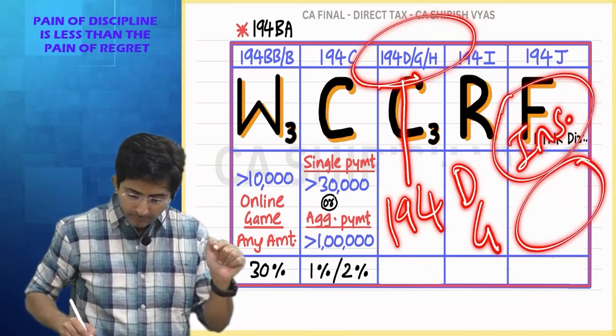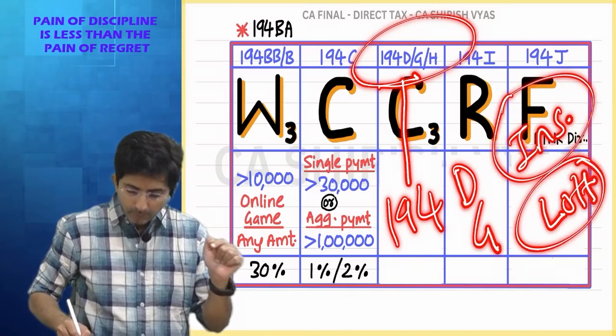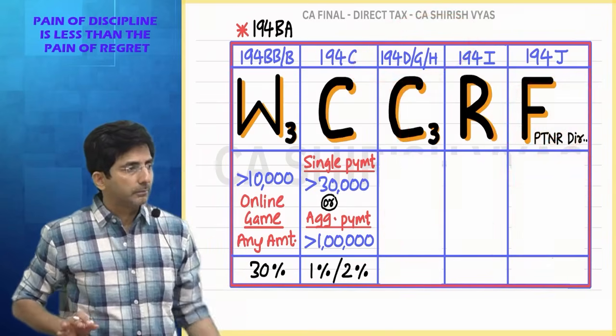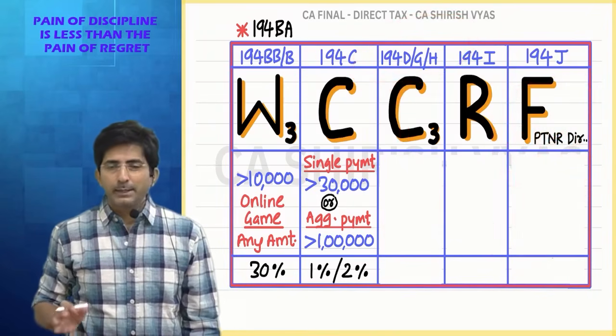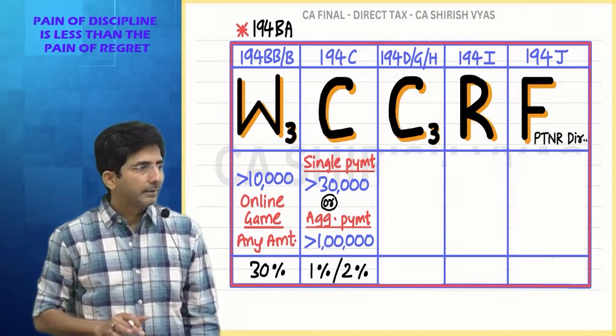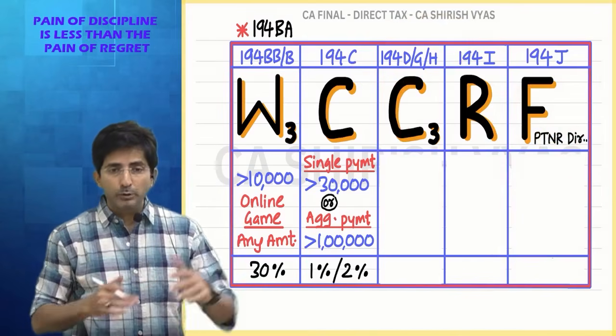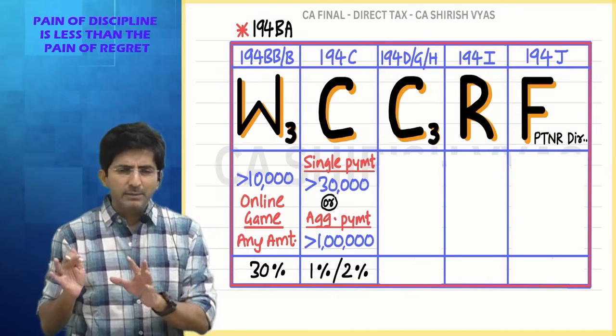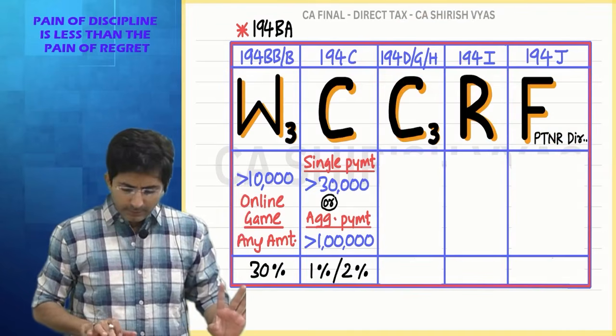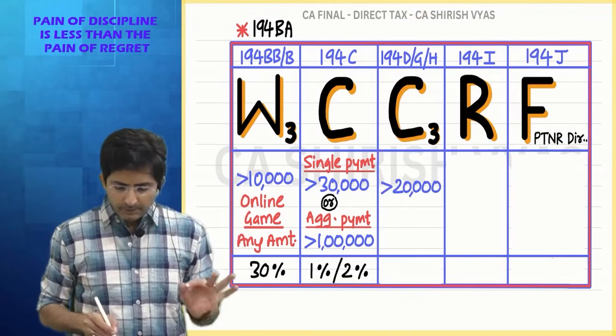194G is lottery commission. All other commission is 194H. All other means, like sometimes you pay brokerage to the estate agent. Sometimes a company has to pay commission to the sole selling agents. All other commissions are 194H. And you know, for every commission the threshold is the same.